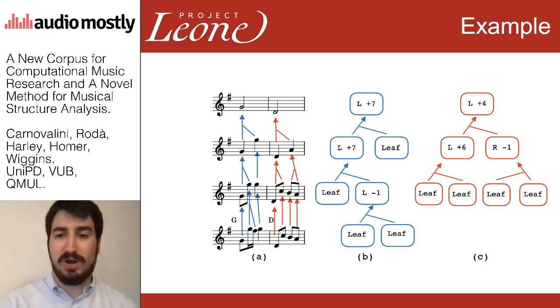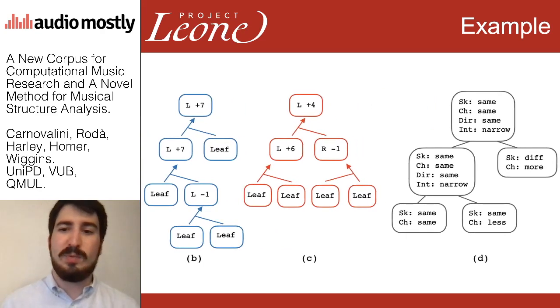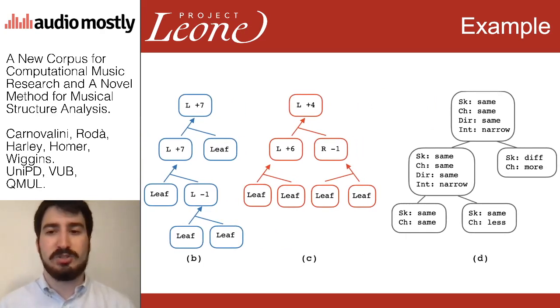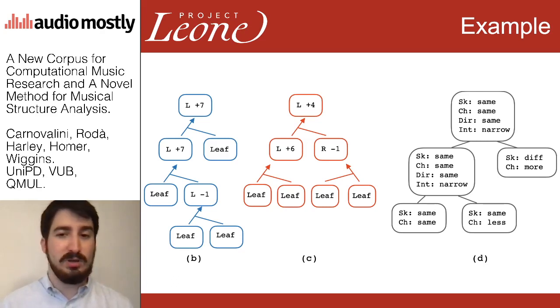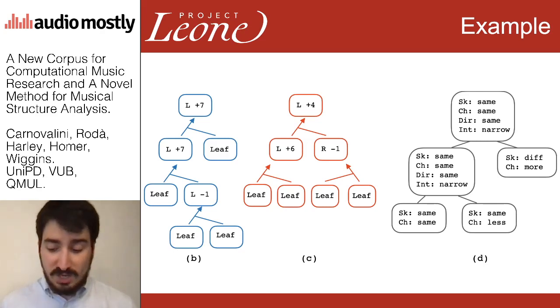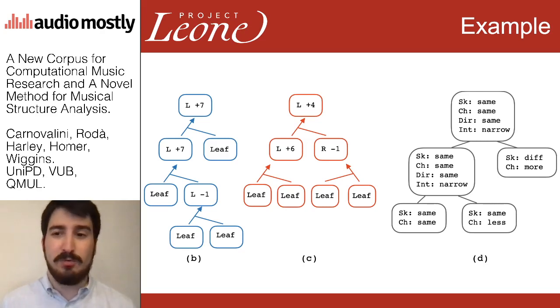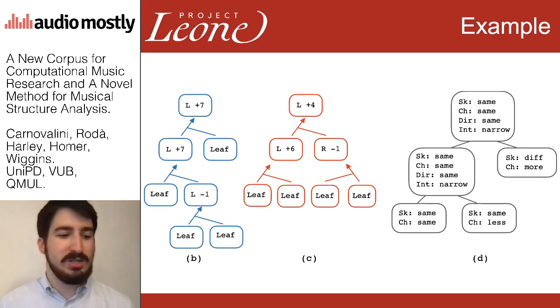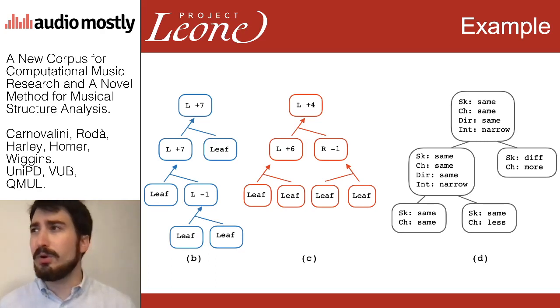Now, what's more interesting about this is when we build the difference trees, which take these compact representations and compare them to find if the Schenkerian reduction was the same, so if the same note was removed, if the chromatic interval is kept the same or is changed, if the direction of the interval is the same, if the interval is wider or more narrow.